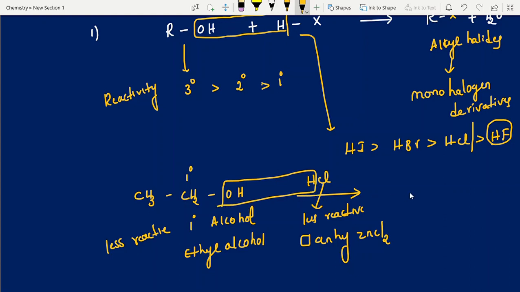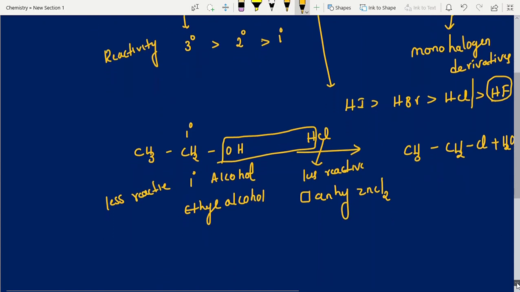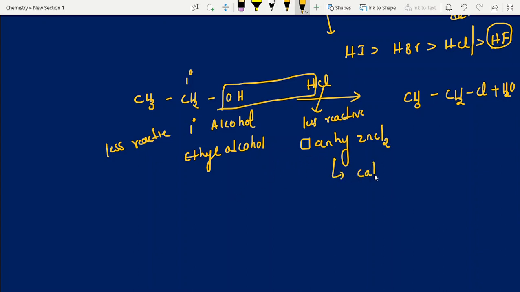Here removing water, finally you will get alkyl chlorides if you want to make chlorides, or bromides if you want to make bromides. Accepting electrons, we call it a Lewis acid.